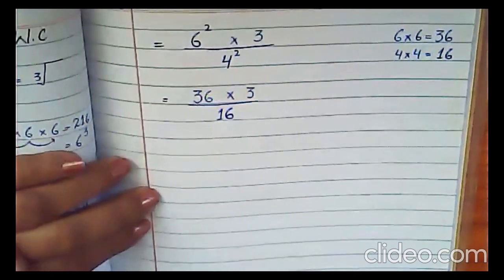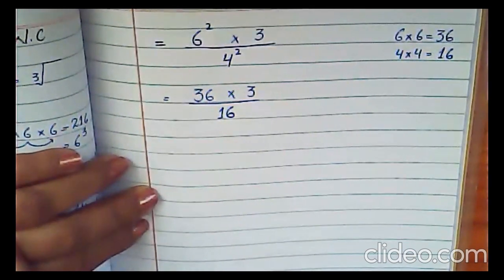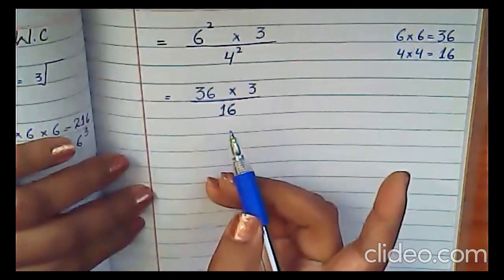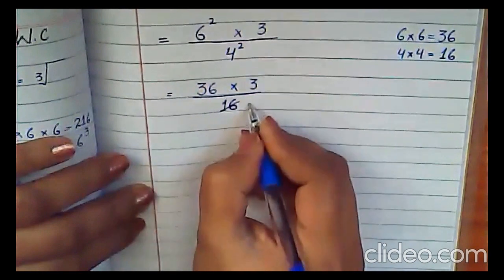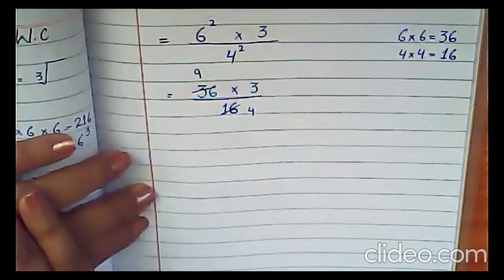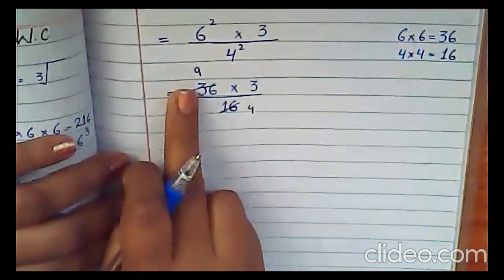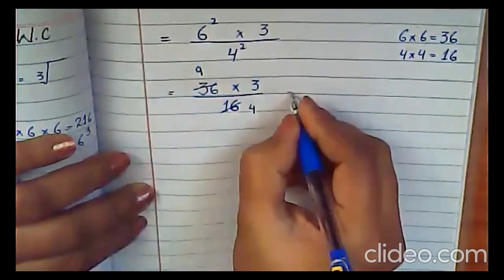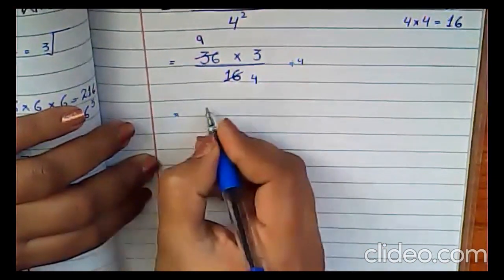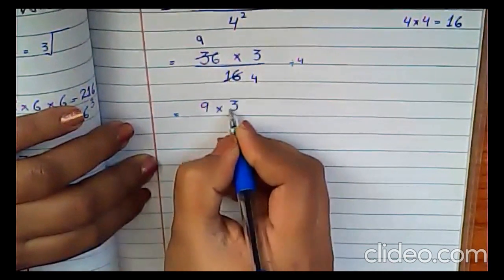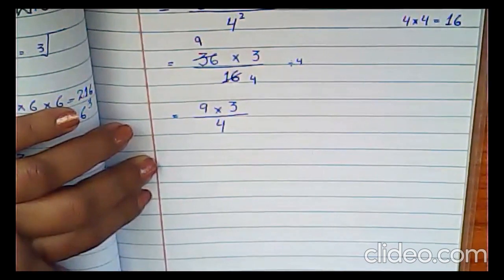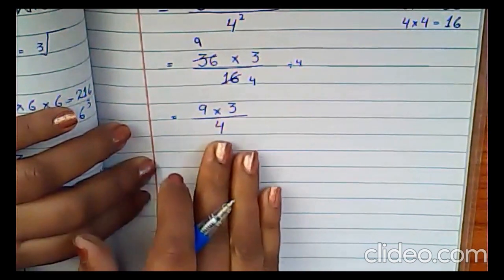Now what we will do? We will do cancellation. We can divide this 16 and 36 with which number? With 4. Means 4 4s are 16 and 4 9s are 36. We are going to divide it by 4. Now what is left here? 9 multiplied by 3 divided by 4. Now as you can see, no more numbers can be cancelled.